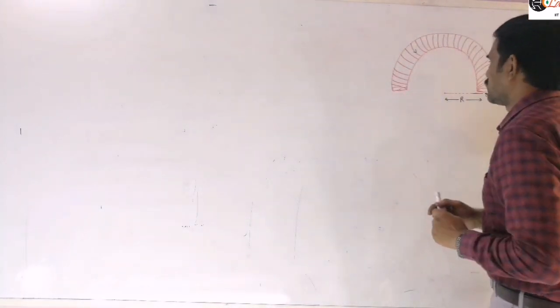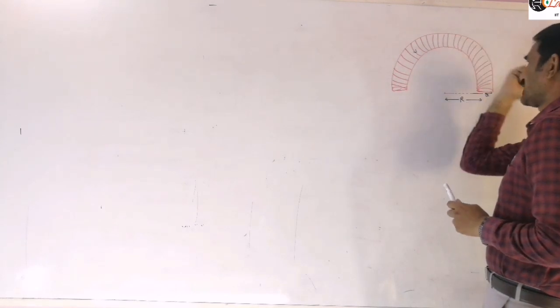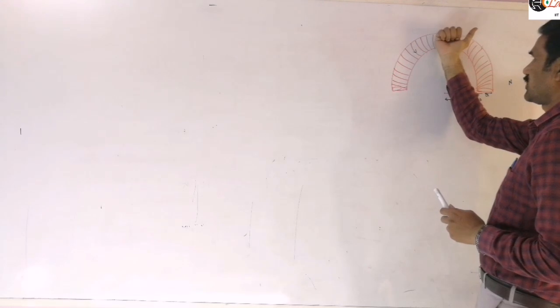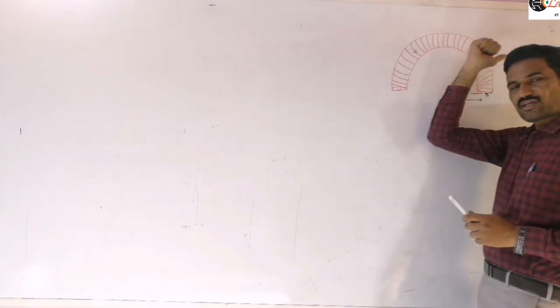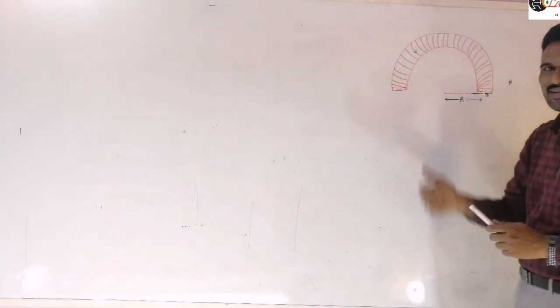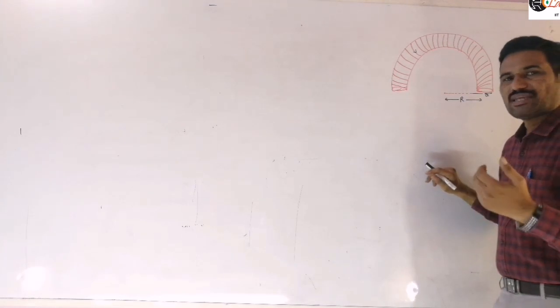Our general procedure is that the magnetic moment of different elements will be in different directions. Here you will get like this, here like this, and at the topmost point you will get horizontal. Like this, at different elements you get different directions, so directly you can't do it here. Again integration is required.